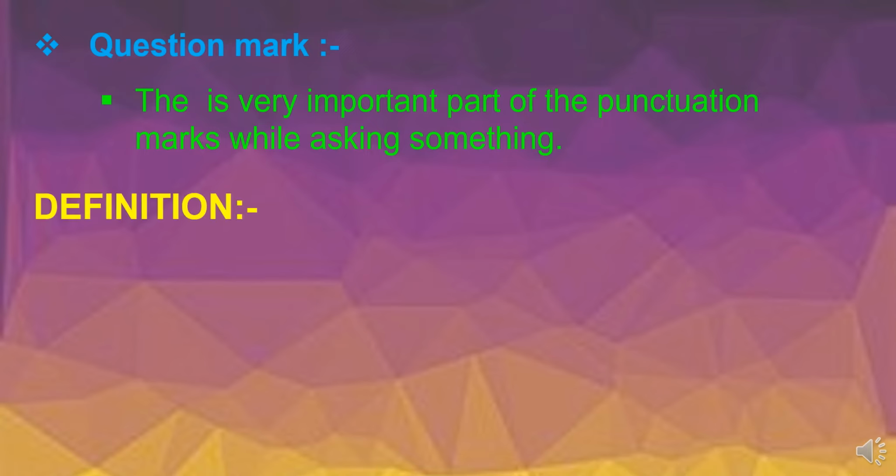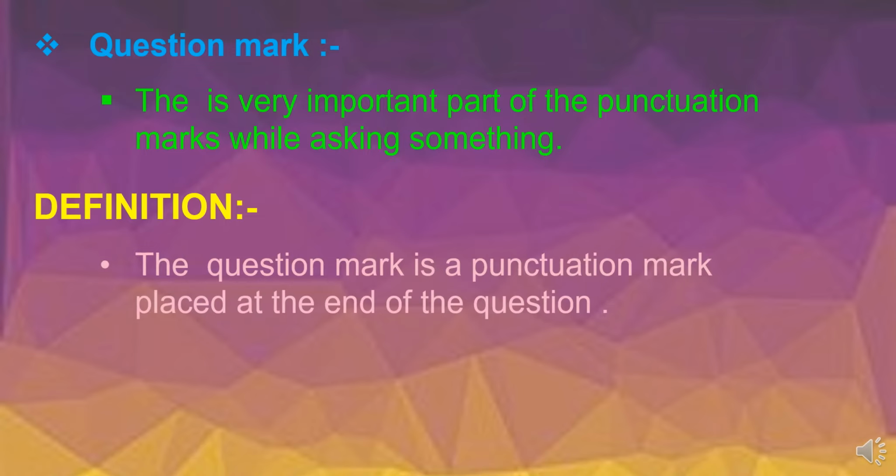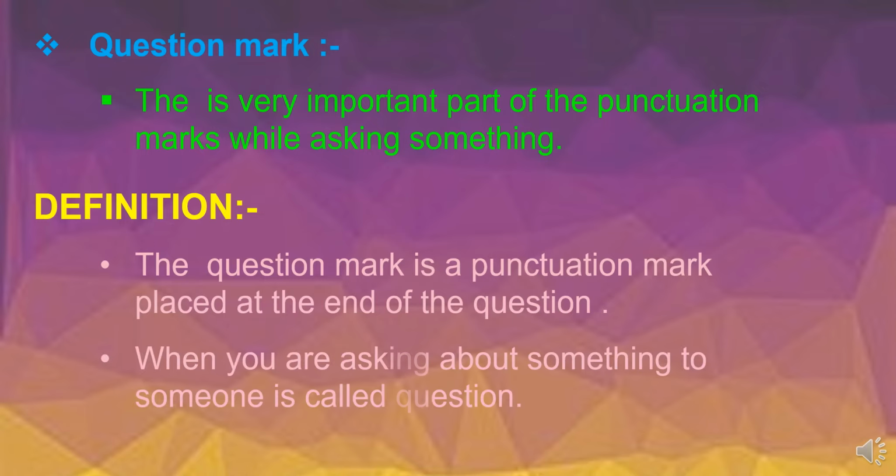Let's see the definition. The question mark is a punctuation mark placed at the end of the question. Where do we put the question mark? End of the question, end of the sentence. When you are asking about something to someone, it is called a question.